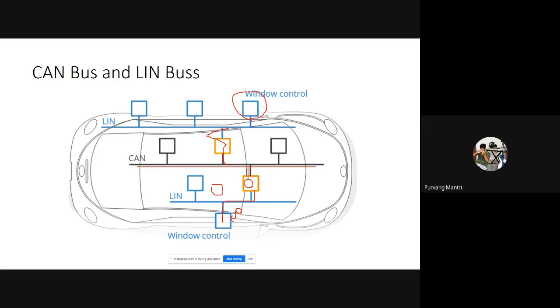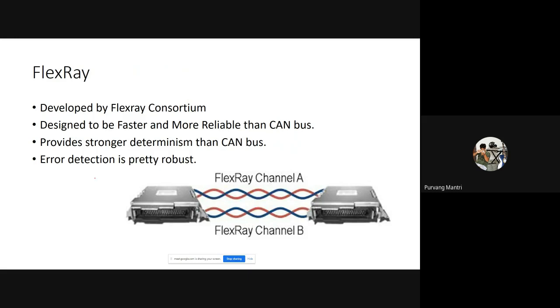Similarly, each and every window can be controlled by the driver over LIN bus and CAN bus. So CAN bus communicates with LIN bus, and that's how the driver controls each and every segment around the vehicle. Now, next we have a better version of CAN bus, which is known as FlexRay.